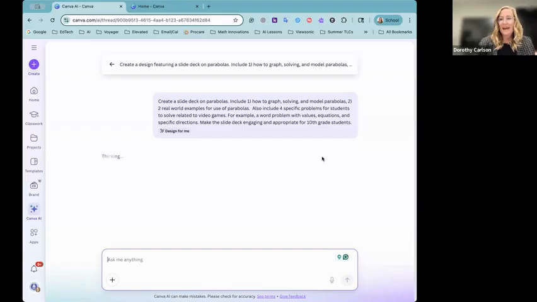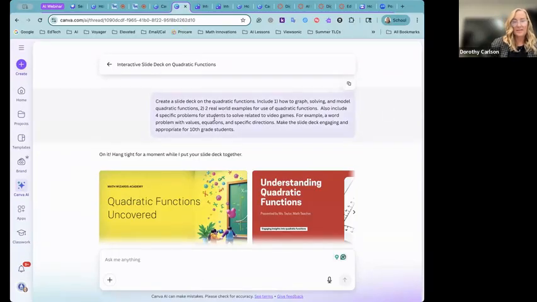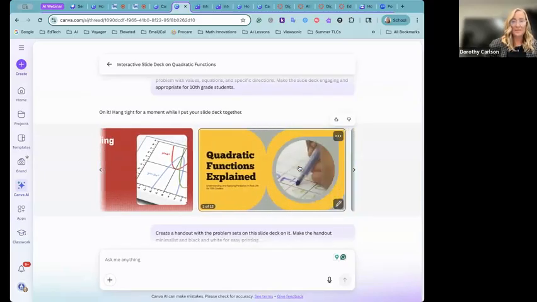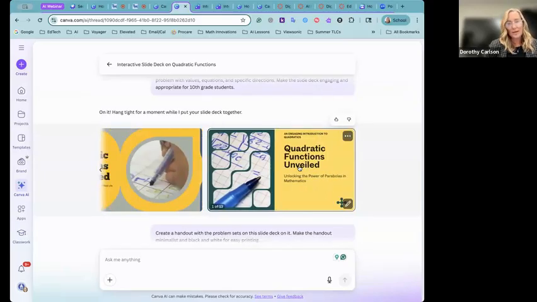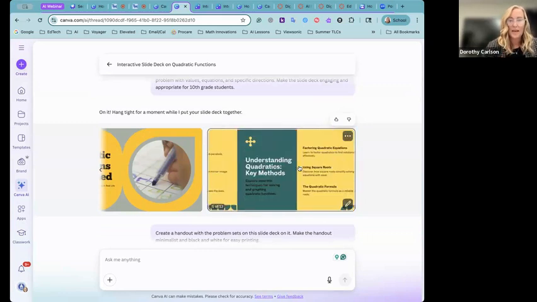It'll start with thinking and then start producing a product. For the sake of time, I pre-populated it with that exact same prompt. So you can see I've got create a slide deck on the quadratic functions. And then what it did is it created a couple slide decks for me to preview. So I'm looking at them in terms of look and feel, and it'll slide through for me.